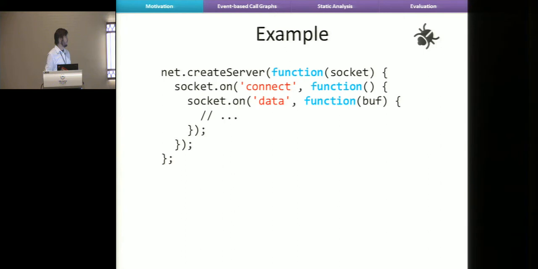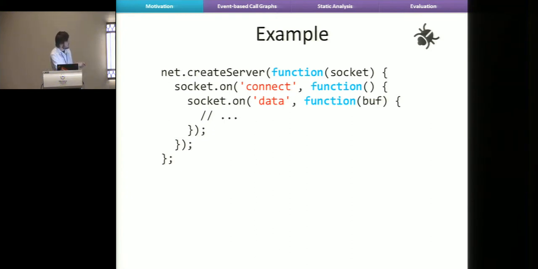As a third example, here he's using the net library to create a server listening on some port. He passes in a function that takes a socket, and then he's waiting for the connect event, and then when that happens, he wants to register another listener to wait for some data to come in over the socket. The problem here is that something actually happens implicitly.